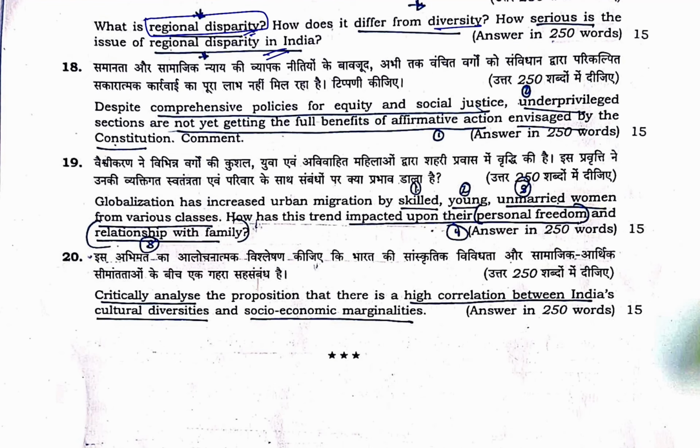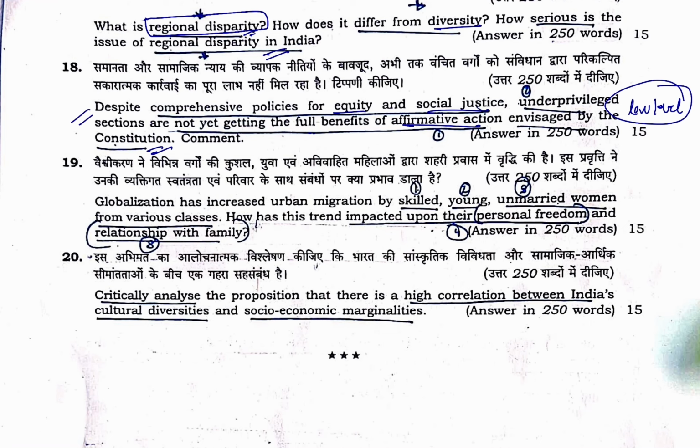Next was, despite comprehensive policies for equity and social justice, underprivileged sections are not yet getting the full benefits of affirmative action emphasized by the constitution. Again, related to society, that the low level population is still not able to have benefit from the policies of the government, and what affirmative action is needed. तो आपको उस जगह पे रह के सोचना पड़ता है, then you will answer well this question.